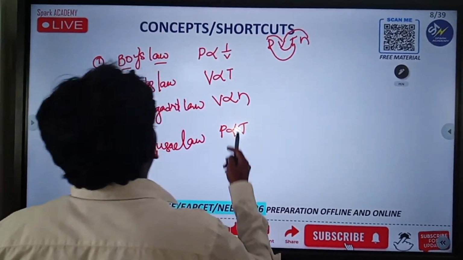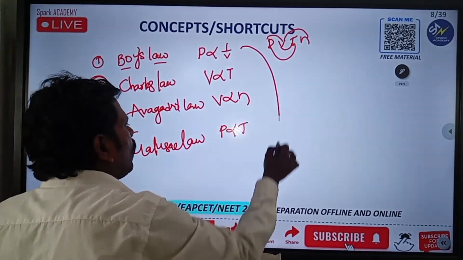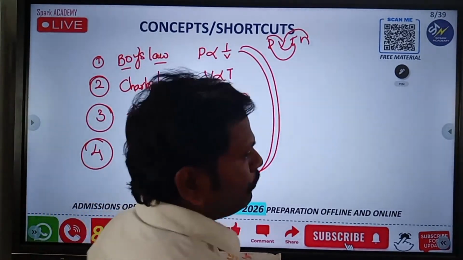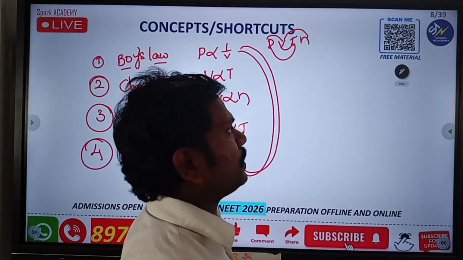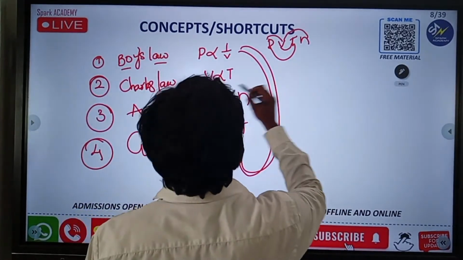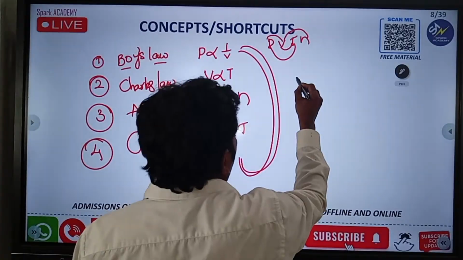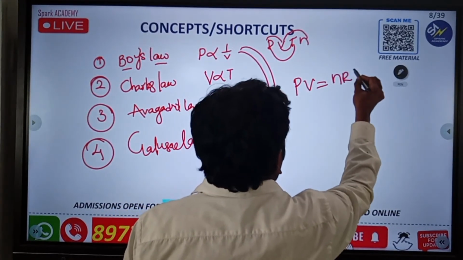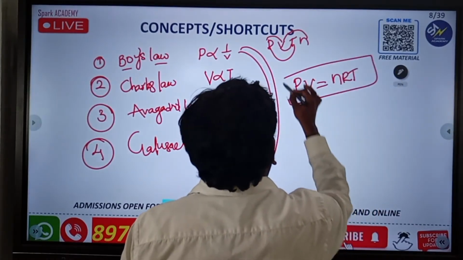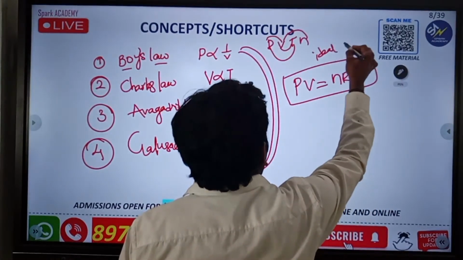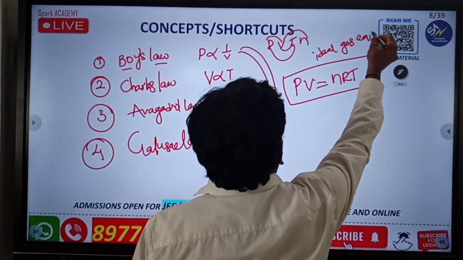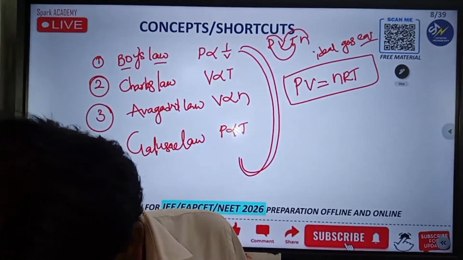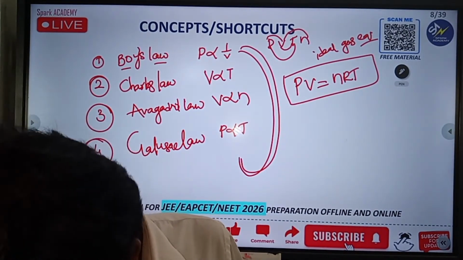So from this you can all observe the last slide. Make the ideal gas equation from these. How is it going to be? You have to summarize all of this. You will get that PV is equal to nRT. This is the formula of the ideal gas equation. Ideal gas equation, very important.